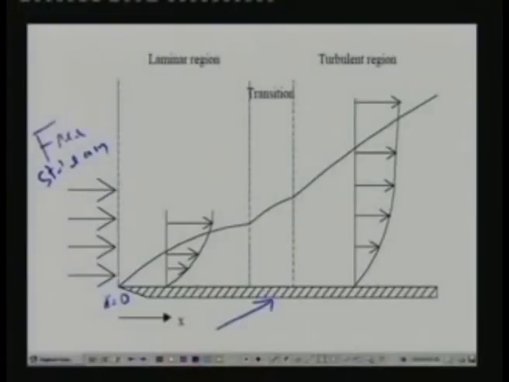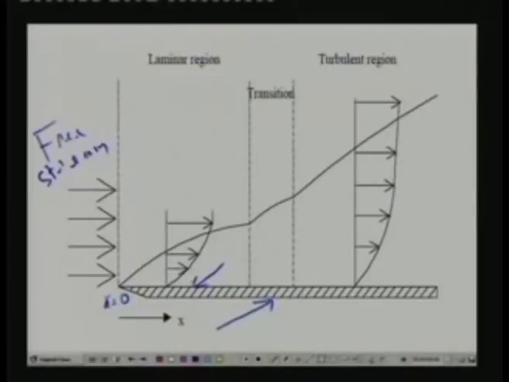That means the velocity next to the solid surface will be the same as the solid surface velocity. And if the solid surface is stationary, the solid surface velocity is 0. That means the fluid layer adjacent to the solid surface will have 0 velocity. That means velocity at this point will be 0. Okay, so suddenly the velocity changes from the free stream velocity to 0 velocity on the surface.